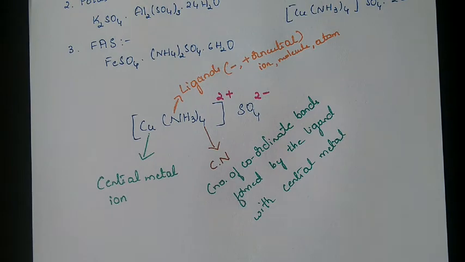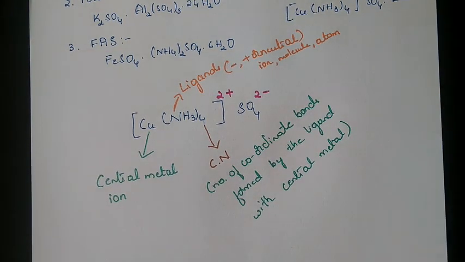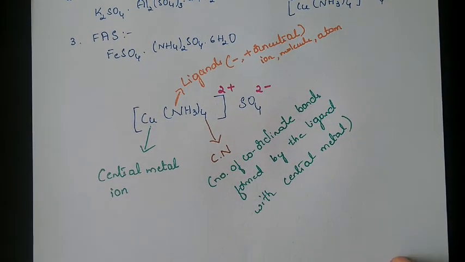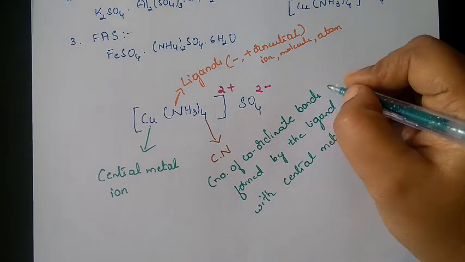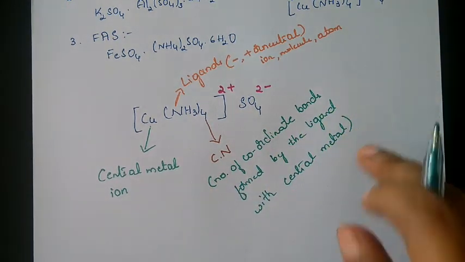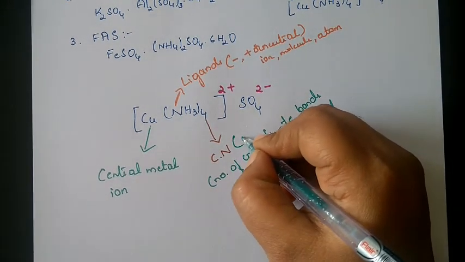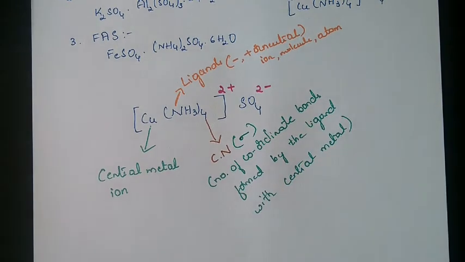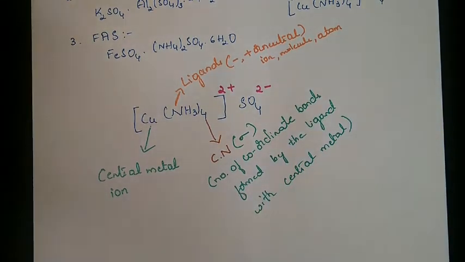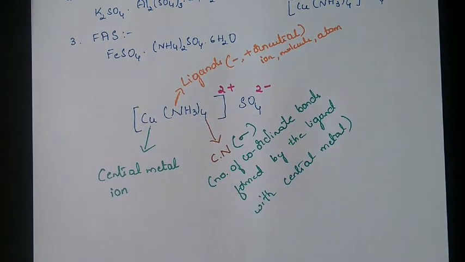So when you say coordination number, it may be the number of coordinate bonds. The coordinate bonds we are considering will be sigma bonds itself. Many a times it may happen that it may also form the pi bond also.